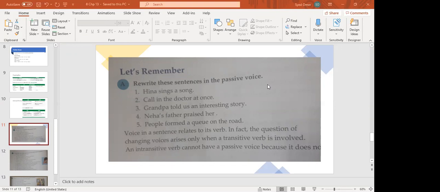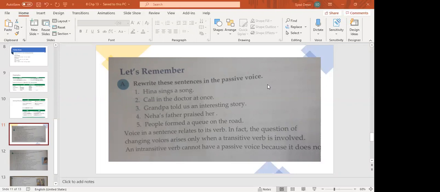You can write it like the teacher praised me for my efforts. Okay, any sentence you can write. So Sonia changed the flat tire on her car. The sentence is about Sonia and she is doing the action. Okay, so changed is the transitive verb and it is in active voice. In the second column you can see, in a sentence when the subject is not the doer of the action but is acted upon by the verb, it is said to be in the passive voice. Rules of passive voice I have already told you. So put a tick mark on this. You have to learn this definition. The flat tire was changed by Sonia.